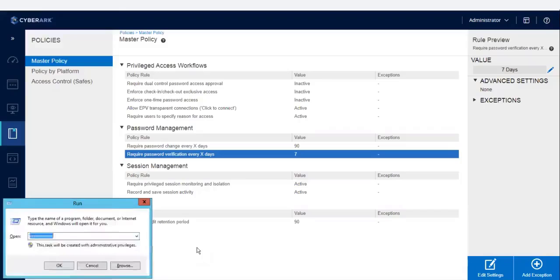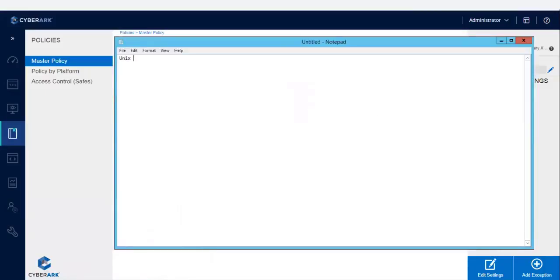In case you want to rotate directory accounts or databases, for Oracle 1521 is the database port number, and for SQL it is a different port number. No need to memorize all these things. If you want, I will provide the link, which has a specific table. 139 and 445 for Windows, 22 for Unix.